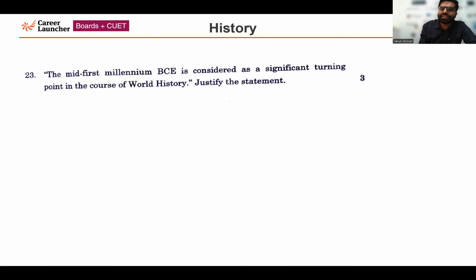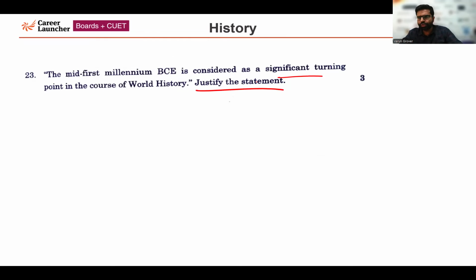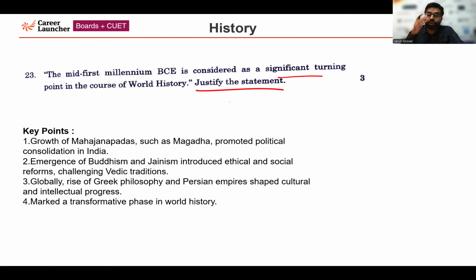So the mid first millennium before common era, BCE, is considered a significant turning point in the course of world history. Justify the statement. Why is the first millennium before common era considered so significant in world history? So, the key points which you could have mentioned in your answers. I have already explained Mahajanapadas in the MCQs, so I'll be talking about that.